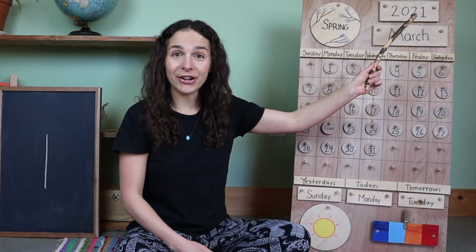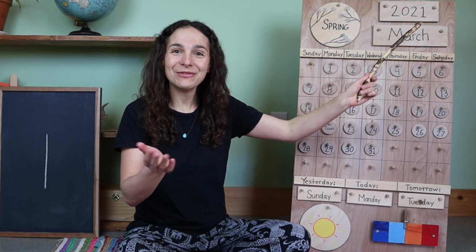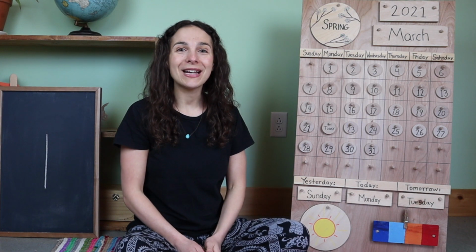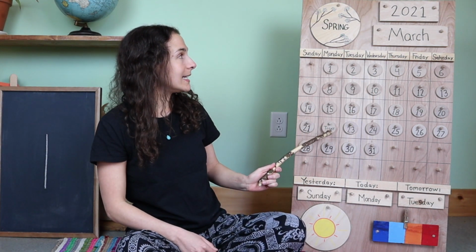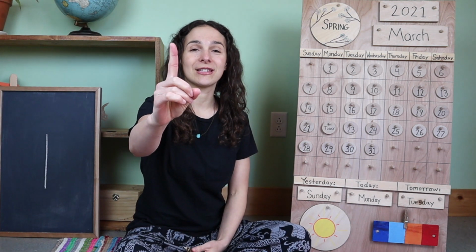Do you know what the year is? 2021. That's right. So will you say the date with me one more time? Here we go. Today is March 22nd, 2021.